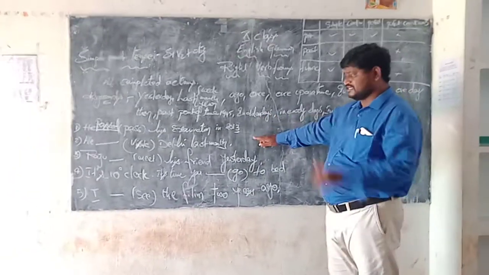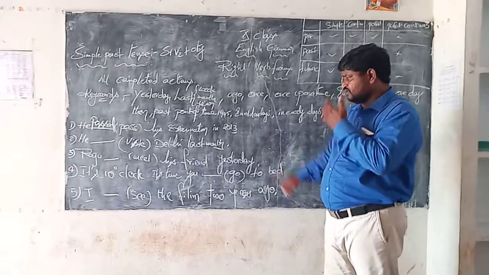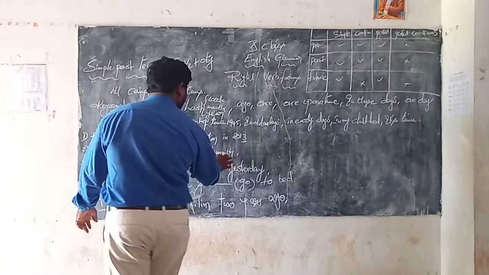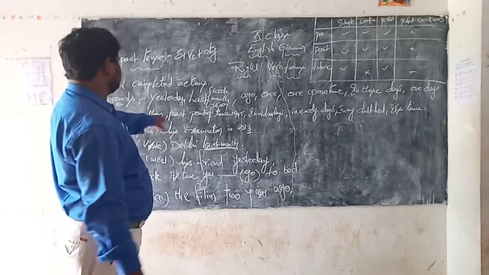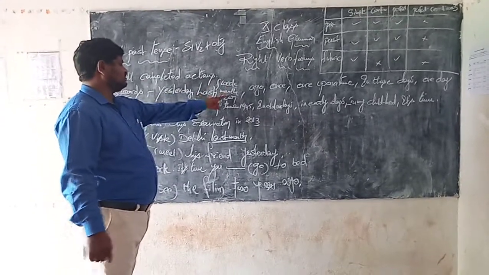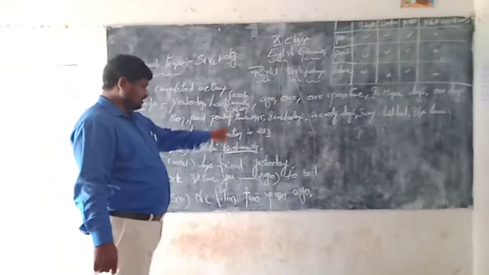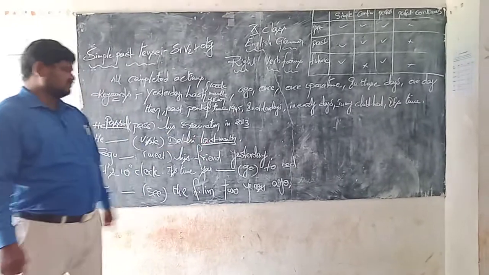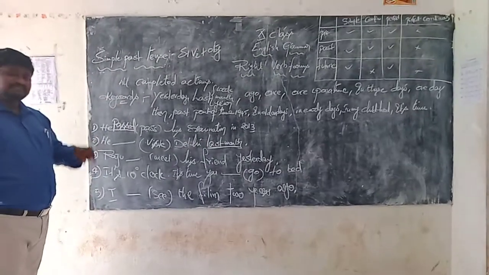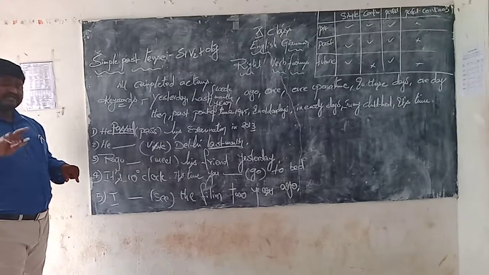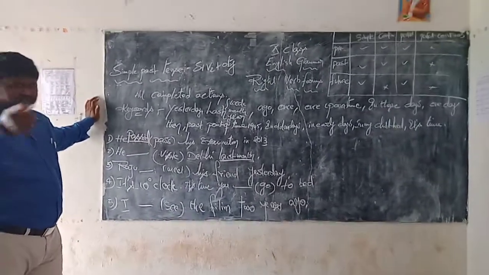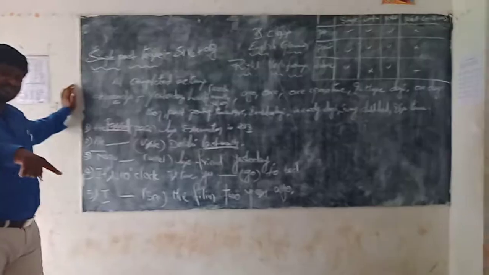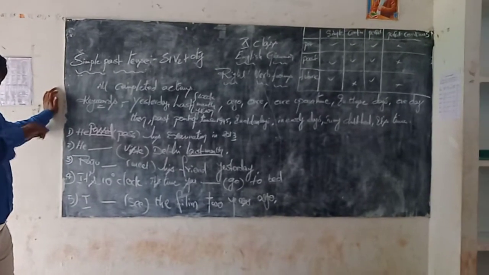In the second sentence, do you have any keyword? Yes, last month. Last is a keyword here. Last week, last month, and last year. We have a keyword, last month. So this is the simple past tense. Immediately you have to remember the simple past tense structure: subject plus V2 plus object. As per the structure, you have to write the answer here.